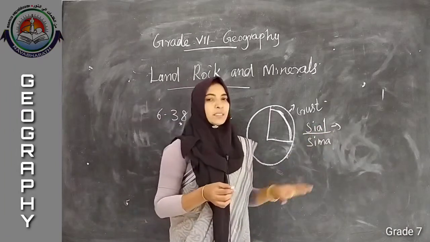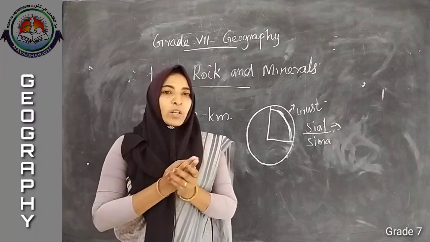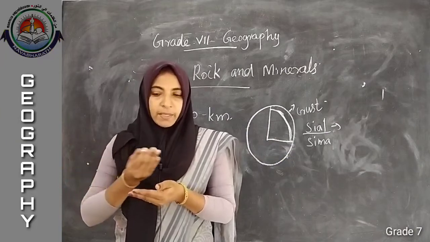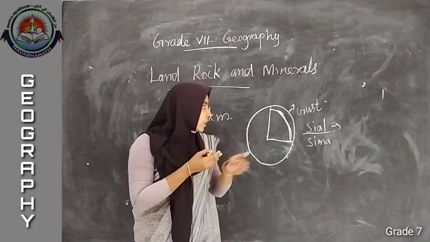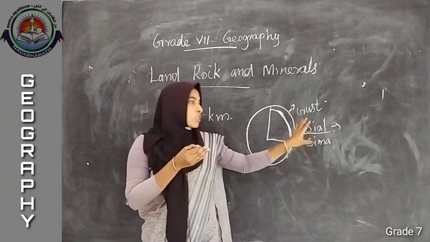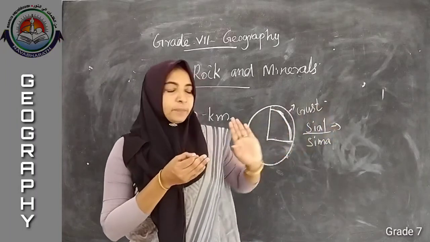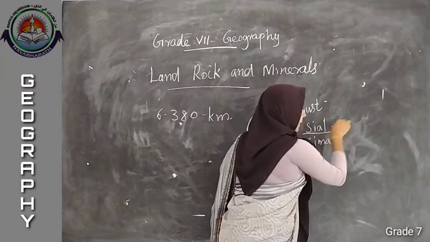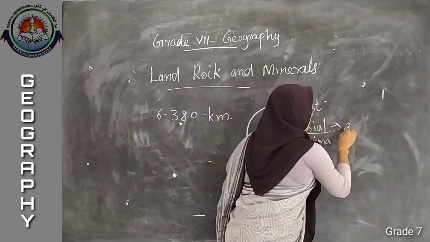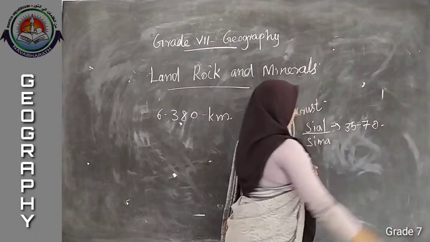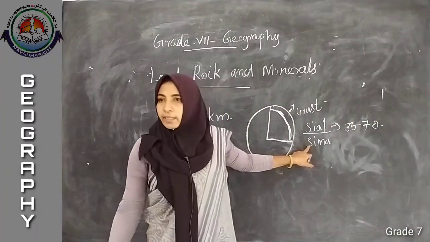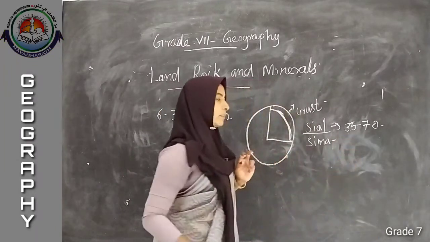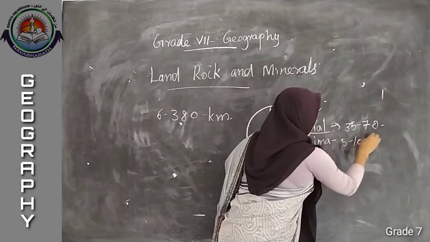Listen, the thickness of the crust varies from one place to another place. If it is a continental place, it will be around 35 to 70 kilometer. But in case of the oceanic part, it will be around 5 to 10 kilometer.